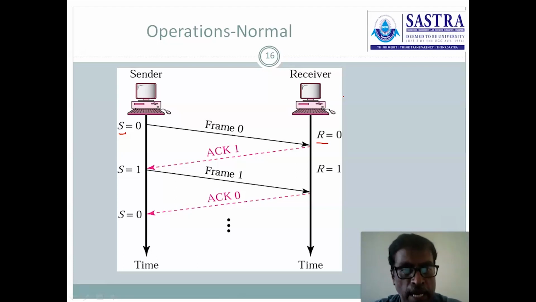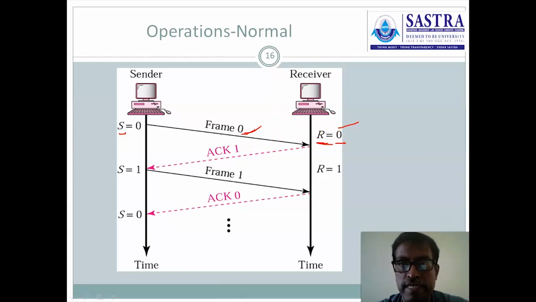In order to keep track of the sending frame, the S variable is maintained at the sender, and the R variable is available at the receiver. The reason is that it is waiting for the data frame. Once the data frame is received correctly, how does it check whether the required data frame is received? Frame 0 is expected, right? Frame 0 is received.